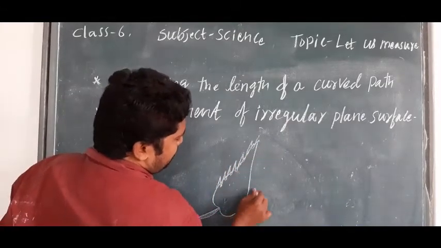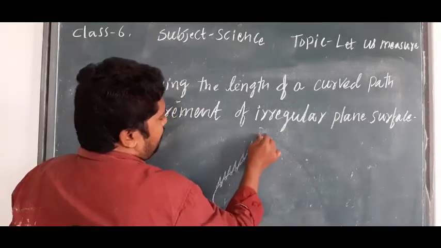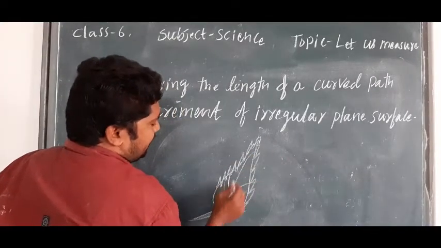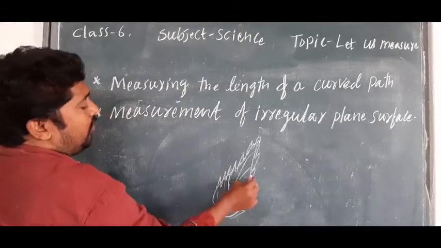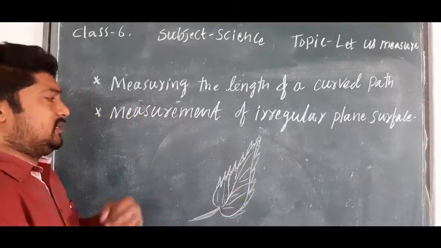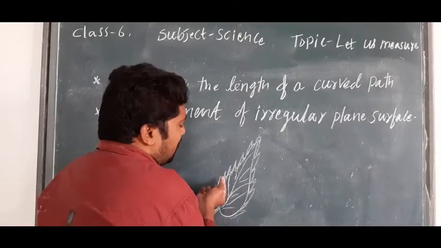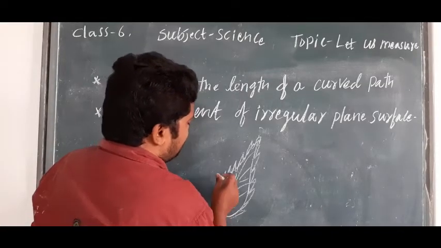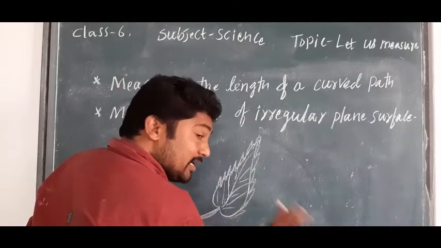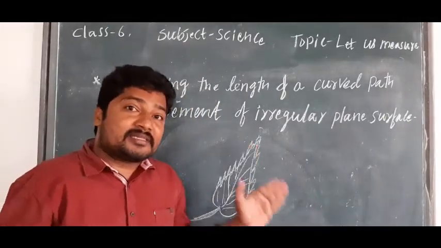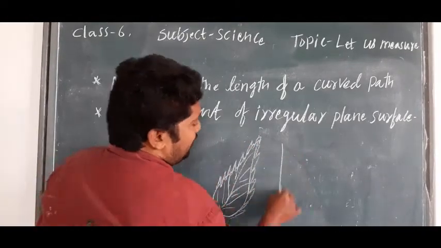this is the one leaf. We want exactly this measurement, isn't it? So how can we measure this kind of thing? We cannot keep a small thread, it is very difficult to carry it exactly. So these kinds of things we can measure with graph paper.